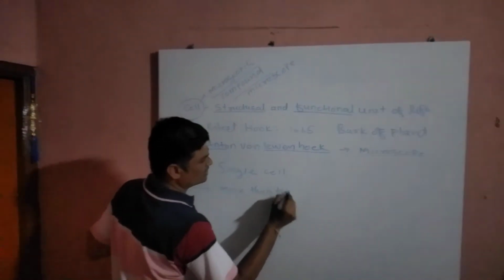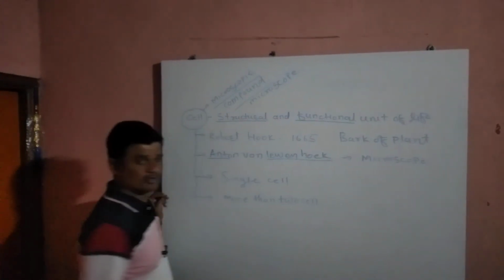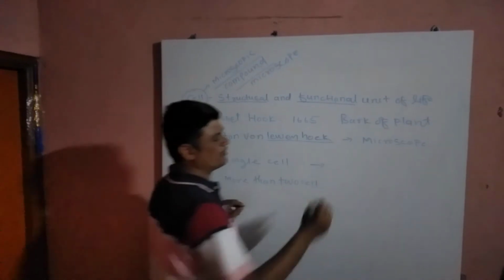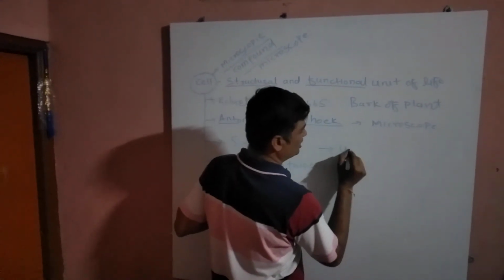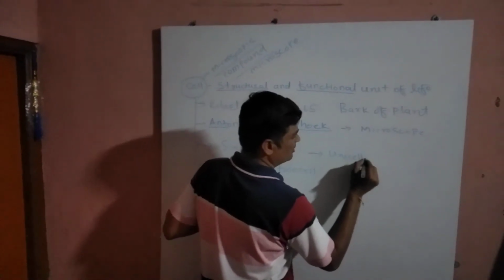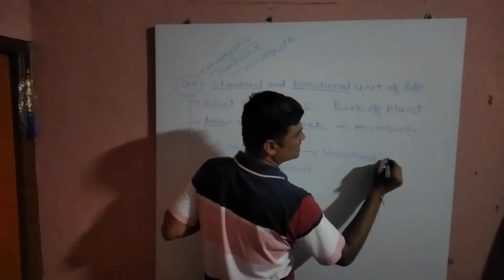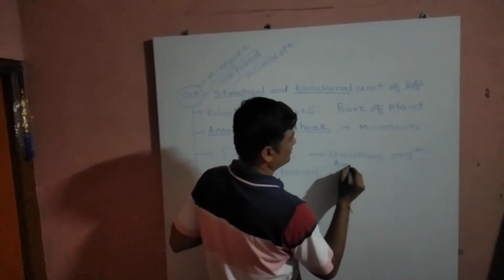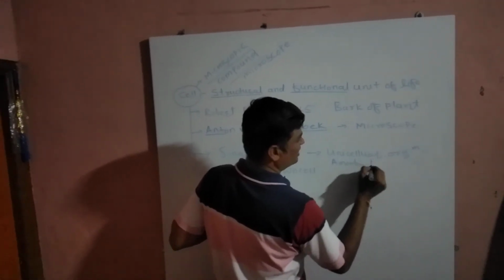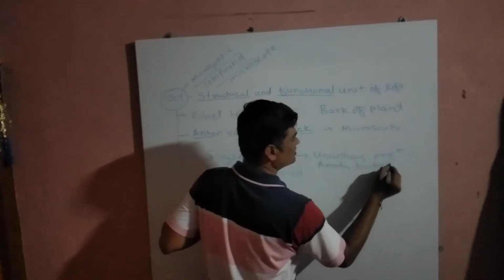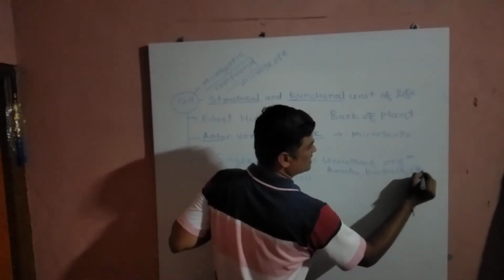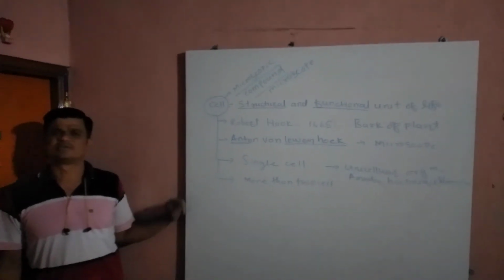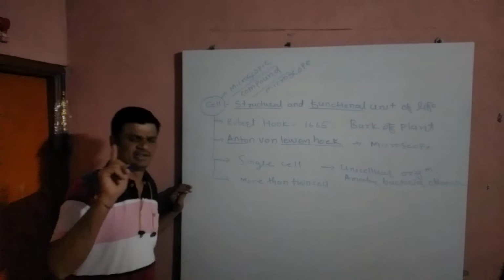Organisms with a single cell in their body are called unicellular organisms. Examples are amoeba, bacteria and chlamydomonas. There are many different types of unicellular organisms with a single cell in their body.